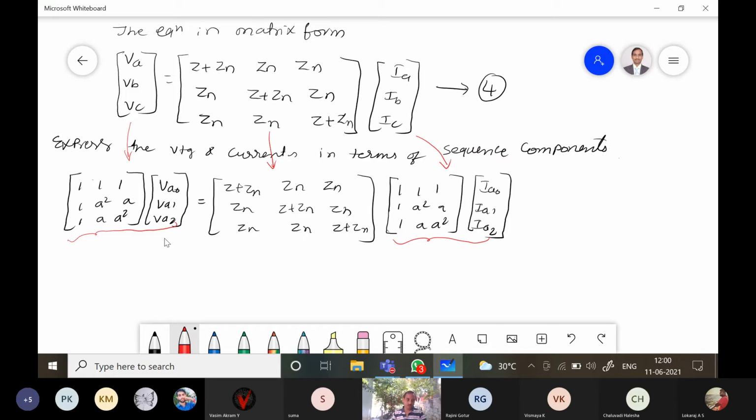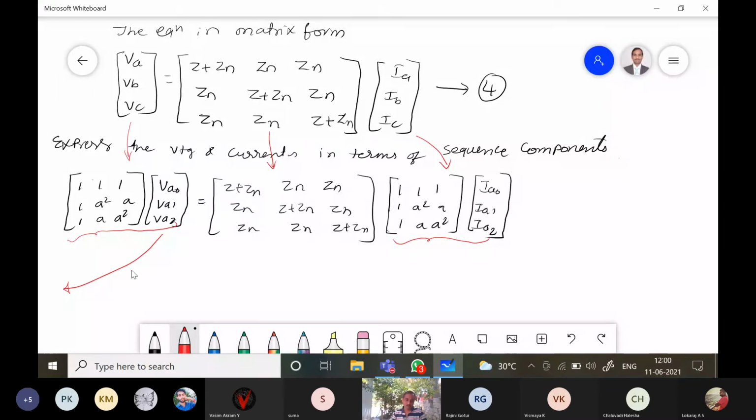So now we want to take VA0, VA1 and VA2 outside. That, you all already know, will be equal to the adjoint of A, that is, the A inverse you need to calculate. You know what VA0, VA1, VA2 are, so that will use the A inverse matrix.